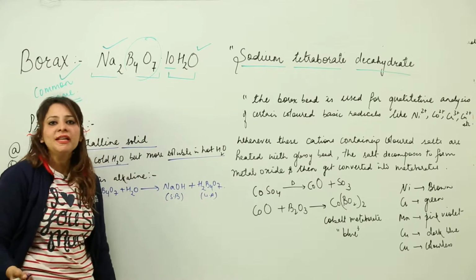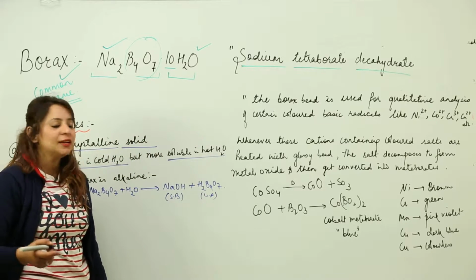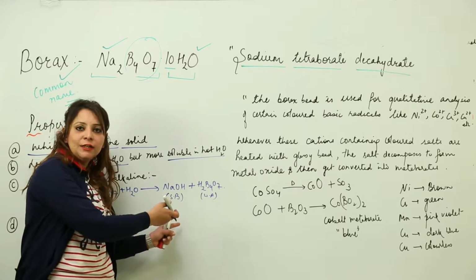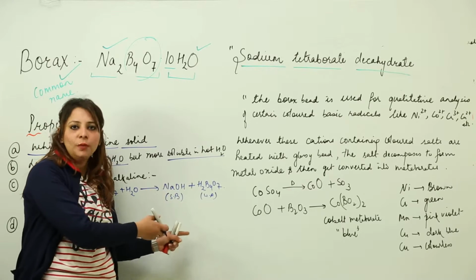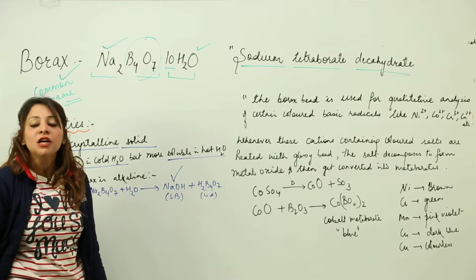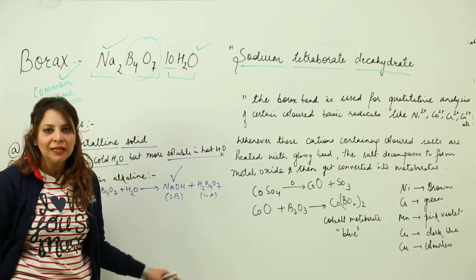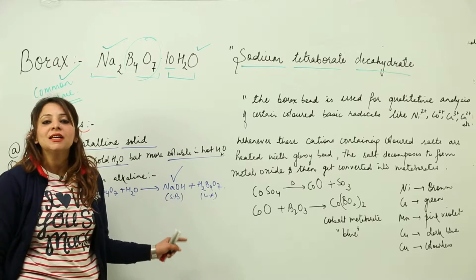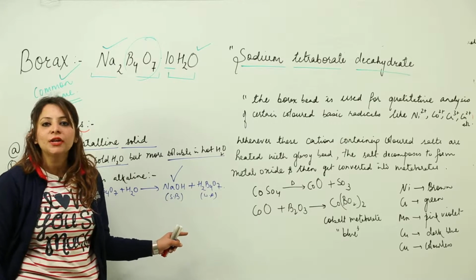So what will be the nature? We know that nature comes from whether the acid form is a strong one or the base form is a strong one. So you have seen that the base is comparatively stronger, so that means the solution is alkaline in nature. That means its chemical nature is alkaline.